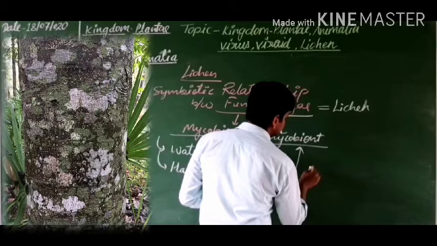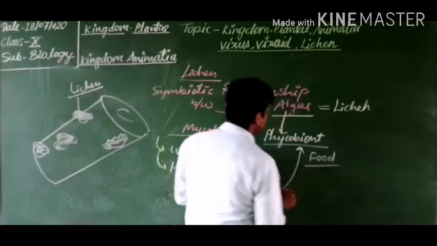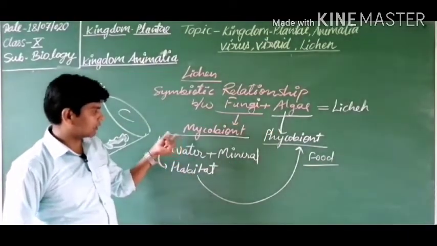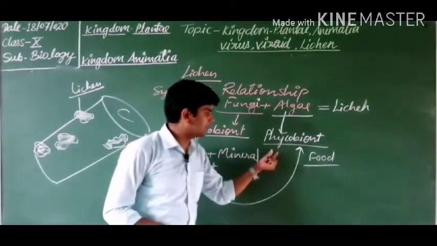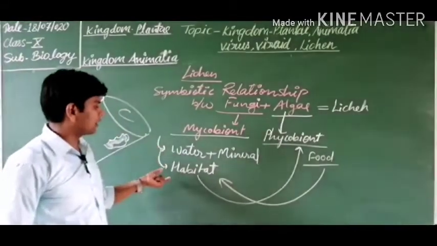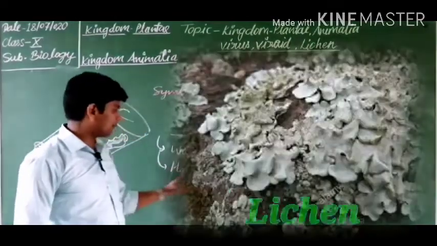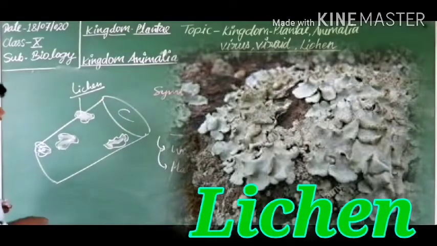Some spores can germinate here. Spores come here and germinate, and algae is found. So what does algae provide? Algae perform photosynthesis, so they provide the food, because algae are photosynthetic in nature. This food is transferred in lieu of water plus mineral and habitat. So in lieu of these components, algae provide food for the fungi. Got it? So this is about lichen.